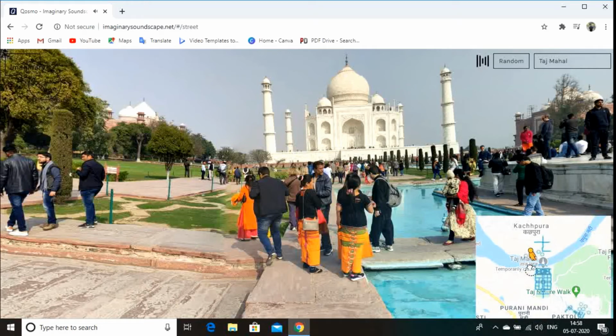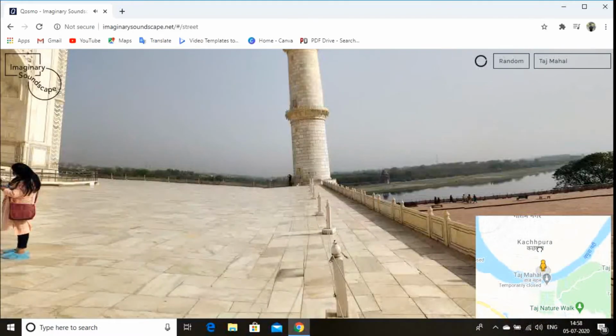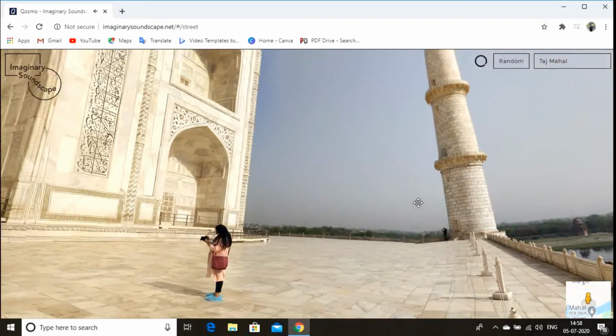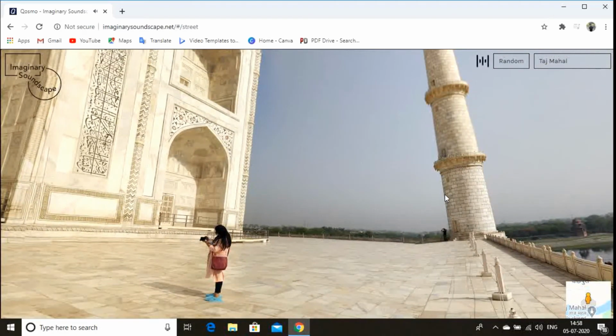I can go anywhere, like I'm gonna travel here in the Kachpura. I guess this is Taj Mahal's different side. Here we go. So you can hear it now. I just lowered my volume so that I can hear the sound. Yes, that's correct. This is what Soundscape is.